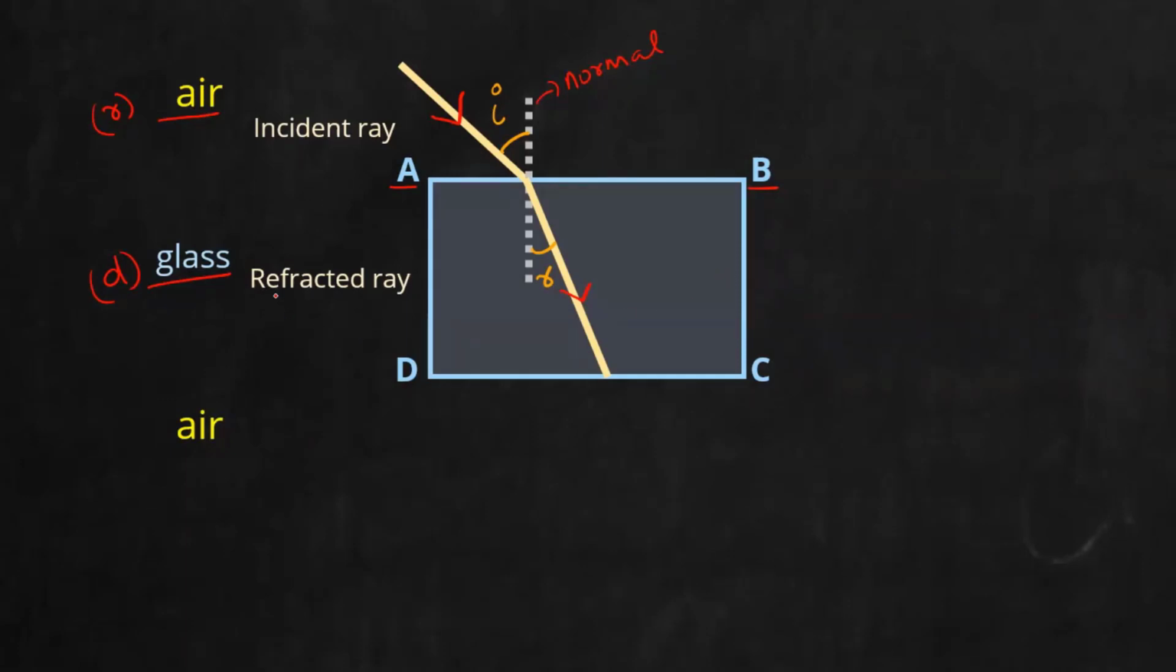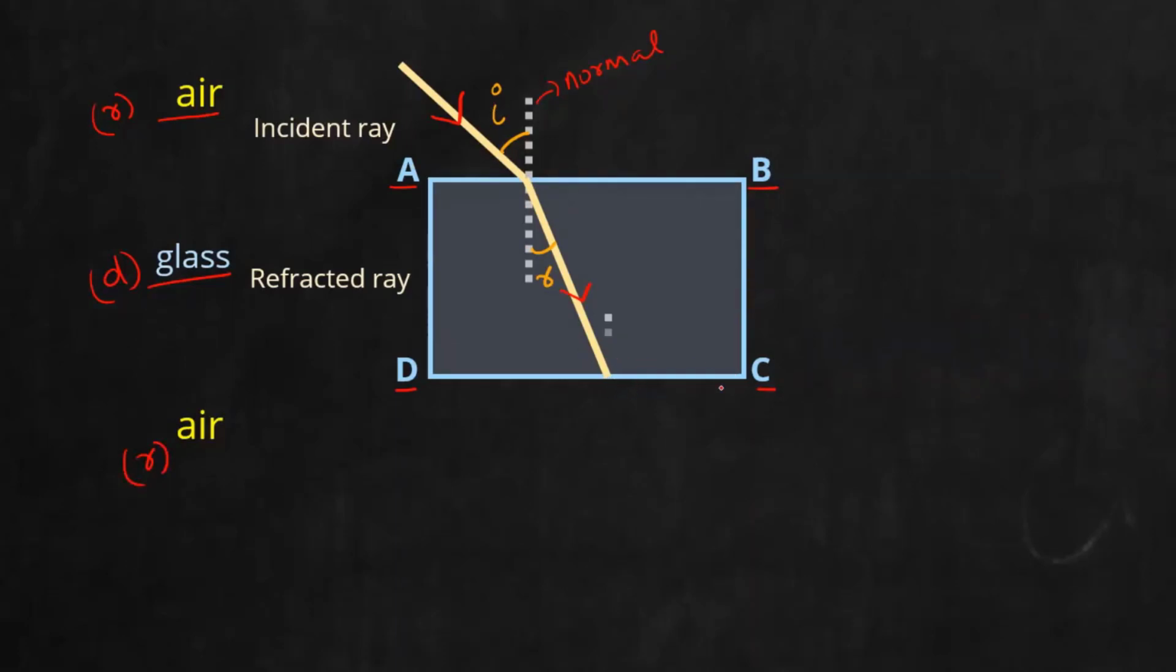Now observe what happens here. This refracted ray is striking the next interface CD. Now it is going from which medium to which medium? Denser to rarer. So here the exact opposite thing happens compared to the first one. So now it is from denser to rarer.